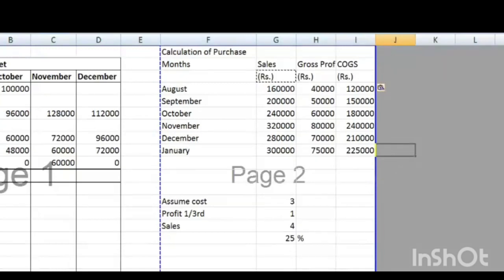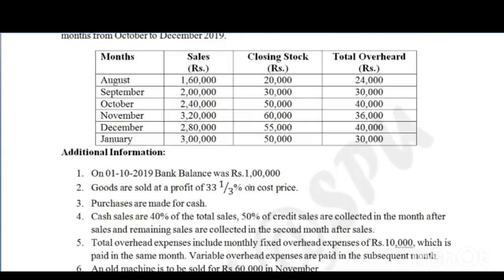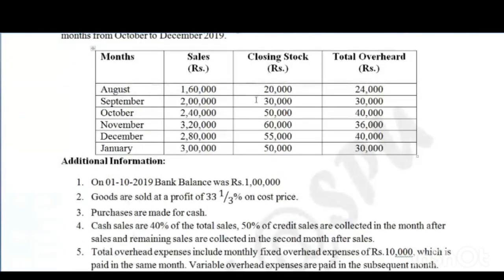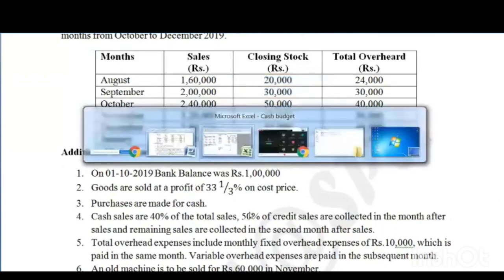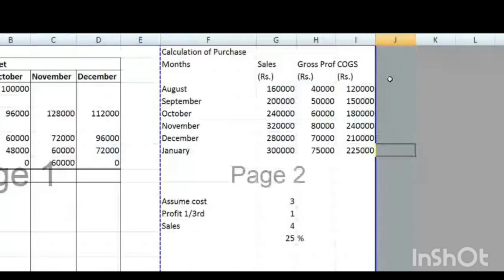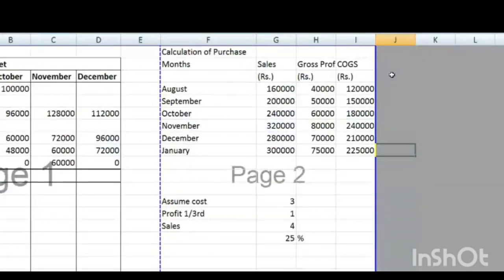Now, one more thing is given in your example, that is closing stock. So let's copy the closing stock from here. I put the closing stock here.